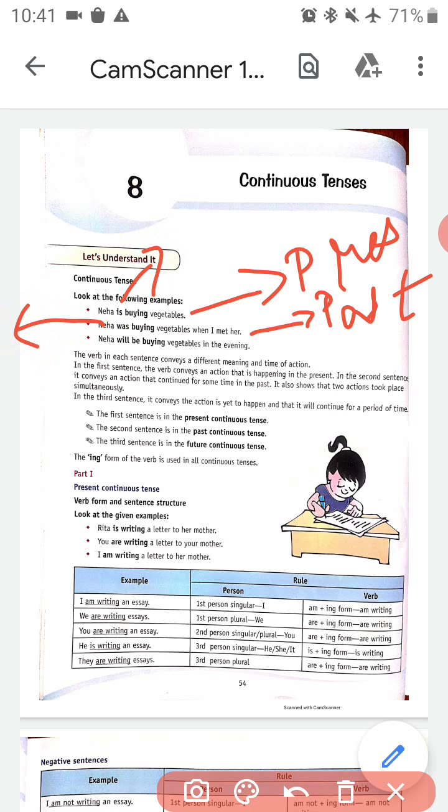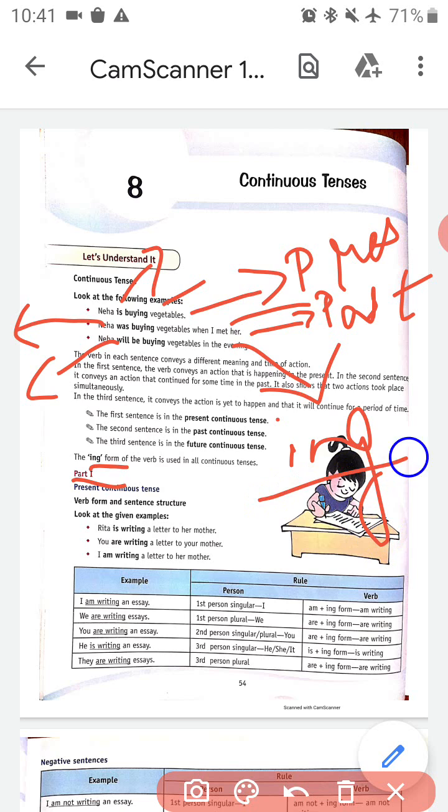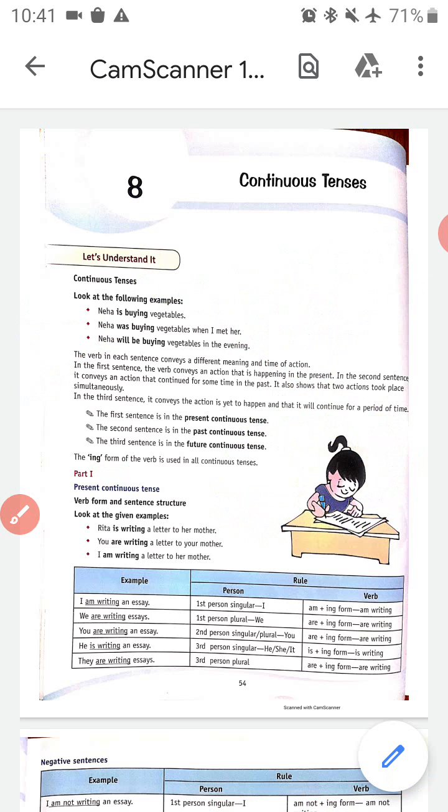In the third sentence, it conveys that the action is yet to happen and that it will continue for a period of time. The action will take place in the future. So that is our future continuous tense. The first sentence is the present continuous tense, the second sentence is the past continuous tense, and the third sentence is the future continuous tense. The ing form of the verb is used in all continuous tenses. So with whatever our verb is, to make it continuous, we need to add ing. Now, present continuous tense, verb form and sentence structure.